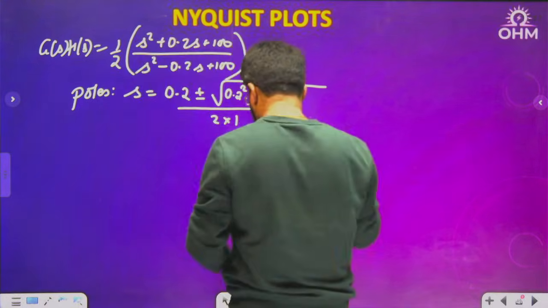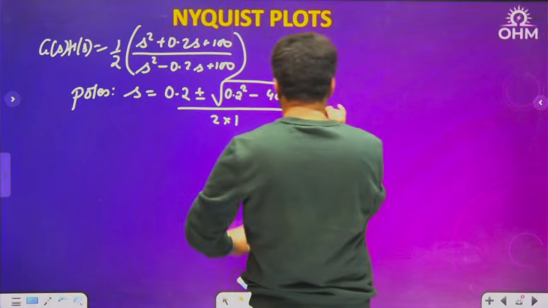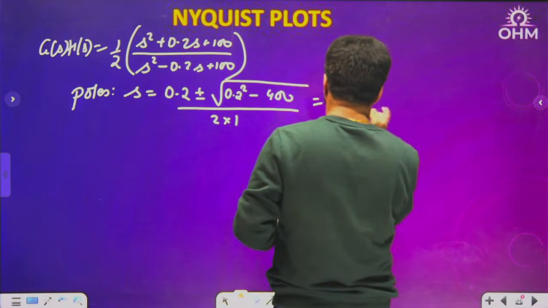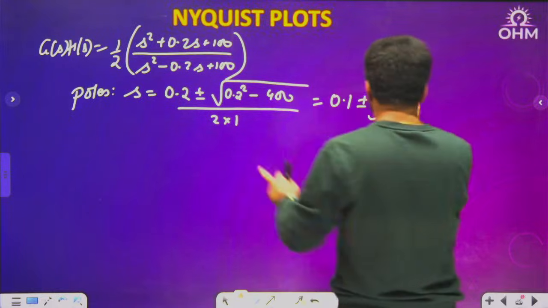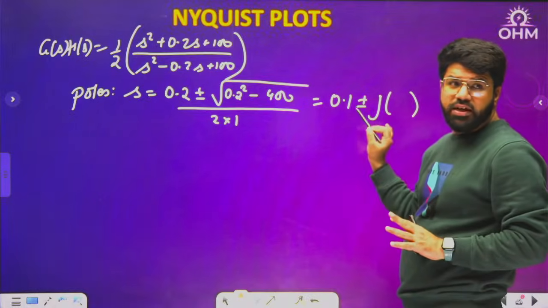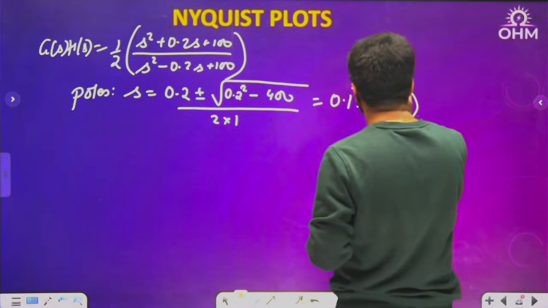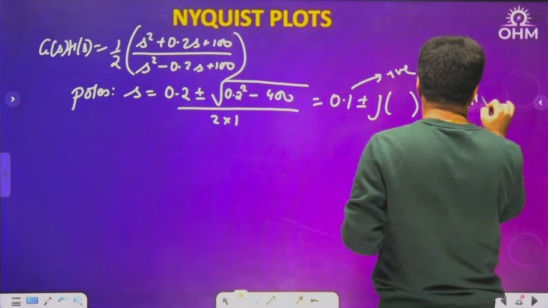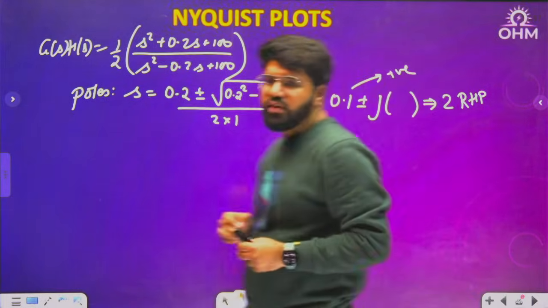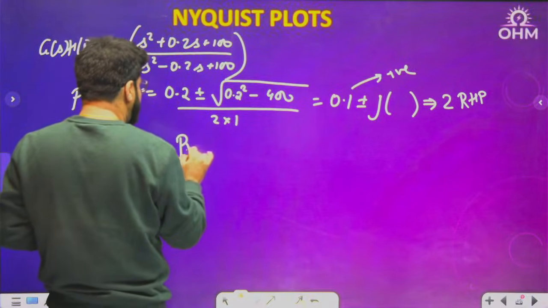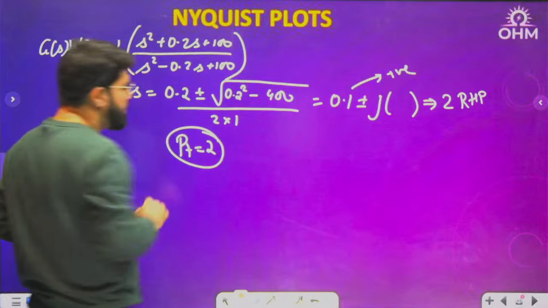That means 0.2 by 2 is 0.1 plus minus j of something. But the real part is positive in nature, which means both of them are in RHP. So if there are 2 poles in RHP, P plus is equal to 2.